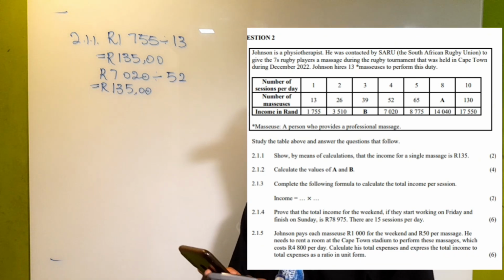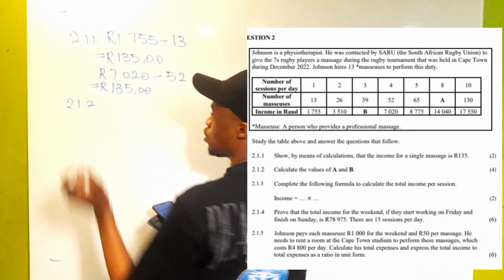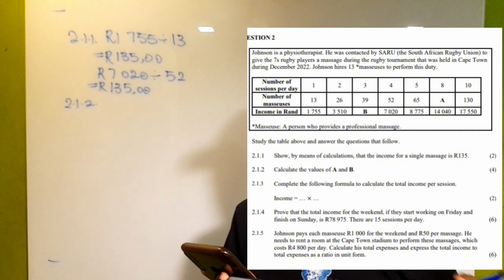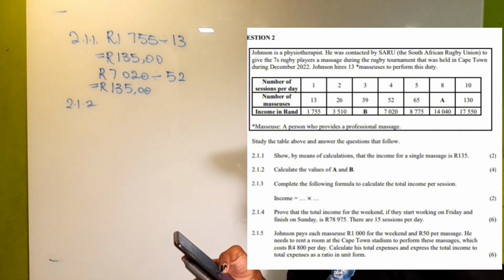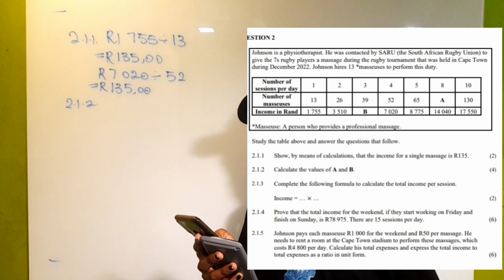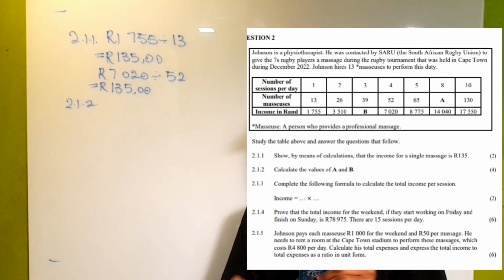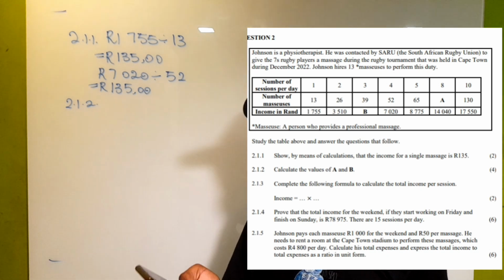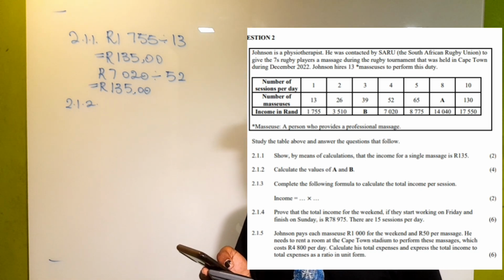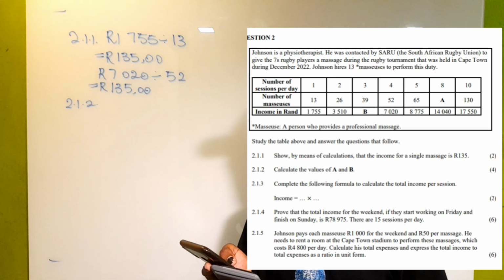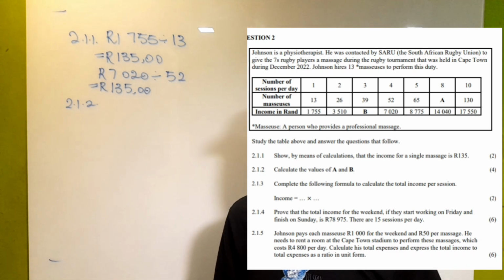And now we shall go to the next one, which is question 2.1.2. The question says, calculate the values A and B. So here we've been asked to calculate the value of A, which is the number of masseuses needed if 8 sessions were had in that day. And for B, we are calculating the income in rands that was made in a day where they had 3 sessions and a total of 39 masseuses.